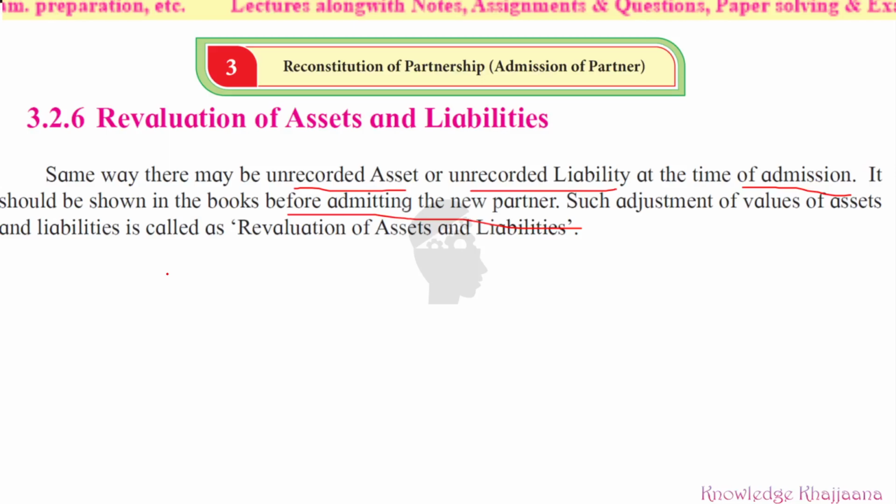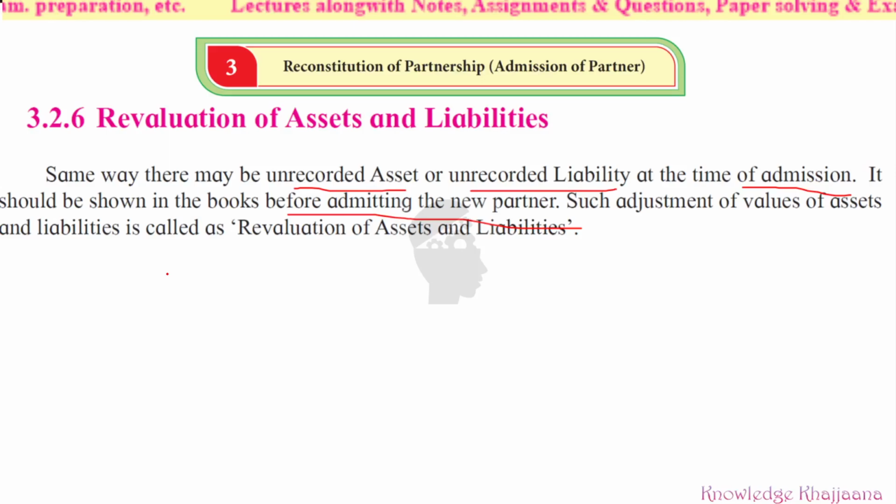There can be an increase in the value of assets, there can be a decrease in the value of assets. What is the increase in the value of assets called? It is called appreciation. Assets could have appreciated, and assets could have depreciated also. Whatever has been revalued of the assets. Similarly for liabilities, there could be unrecorded liabilities, and the liabilities could have decreased also.